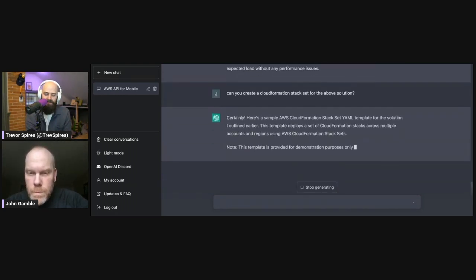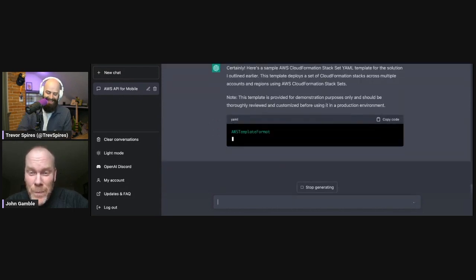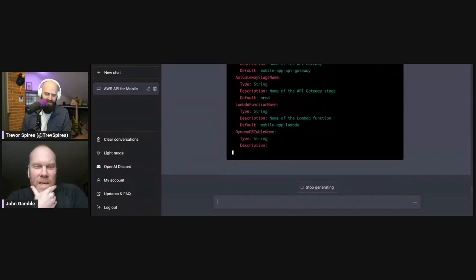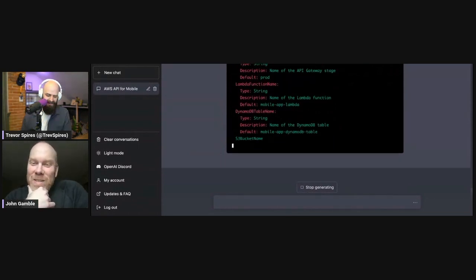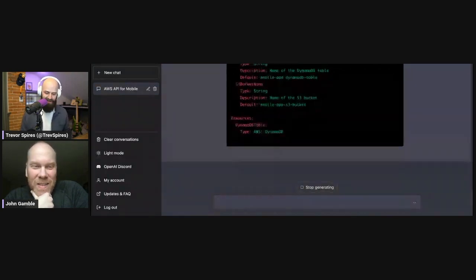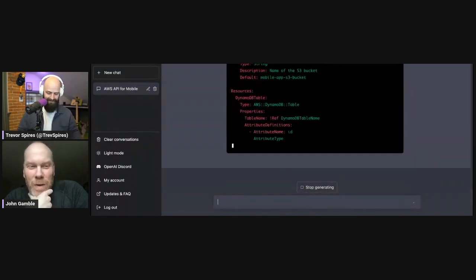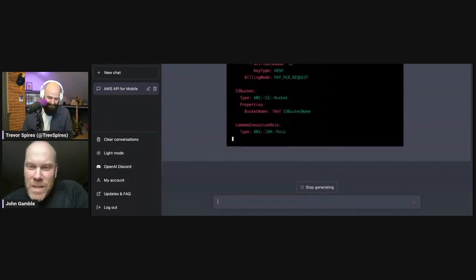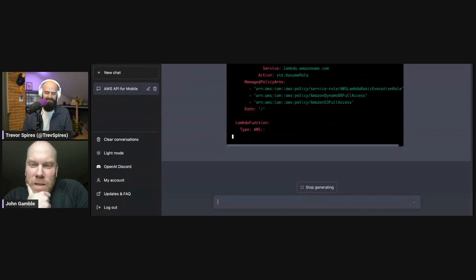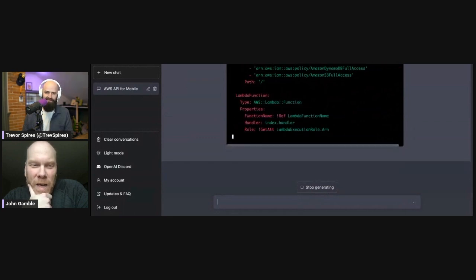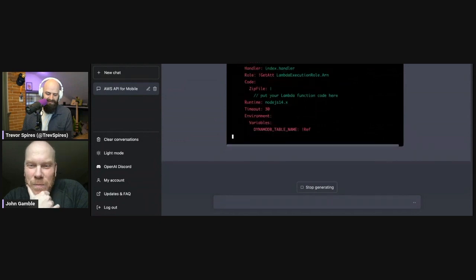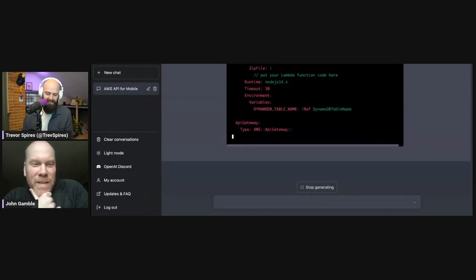Certainly. Seems confident. It does. Did we tell it a language for the Lambda? We did not. So let's see what it picks. I'm rooting for Python, but I bet it picks Node.js. It's creating a role and it's attaching managed policies. I like to see that. Yep, there it is, Node.js.